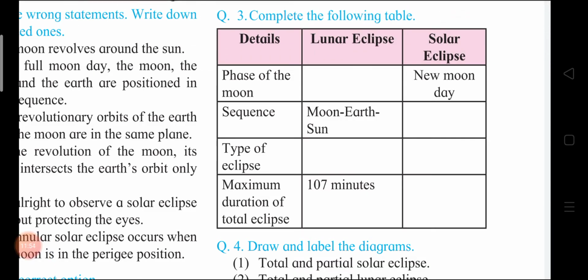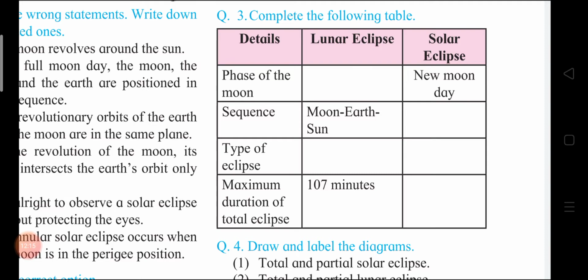Yes, children. Phases of the moon. In lunar eclipse, full moon day, and in solar eclipse, new moon day. Sequence. In lunar eclipse, moon, earth, sun. Solar eclipse, earth, moon, sun.